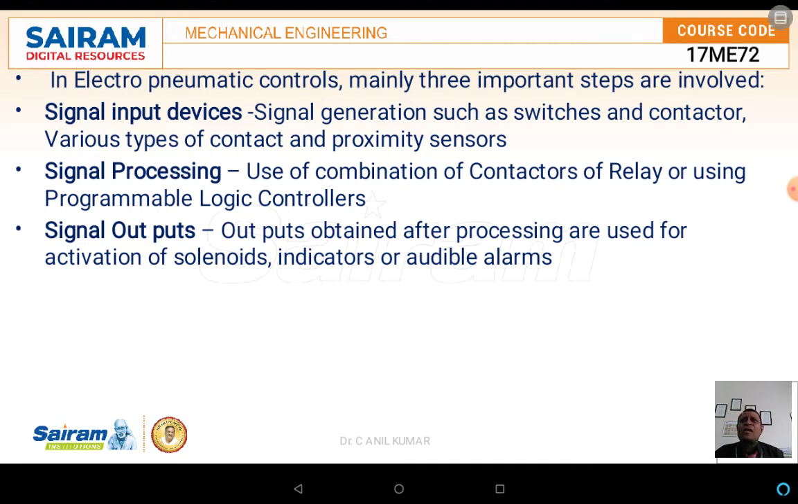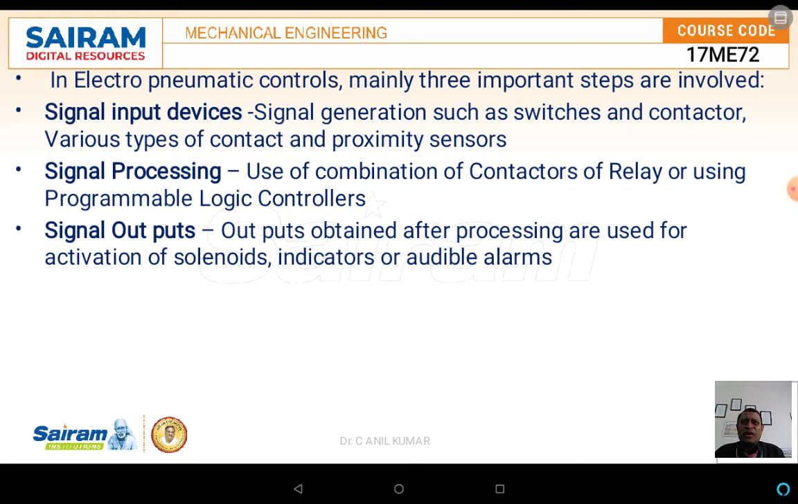For that reason, if we start using devices, whether electrical devices or otherwise, the cost parameter is also coming down. Now if you take an example of the signal input device, the switches as well as the contactors play a major role. By using these, very easily you can control the entire mechanism.